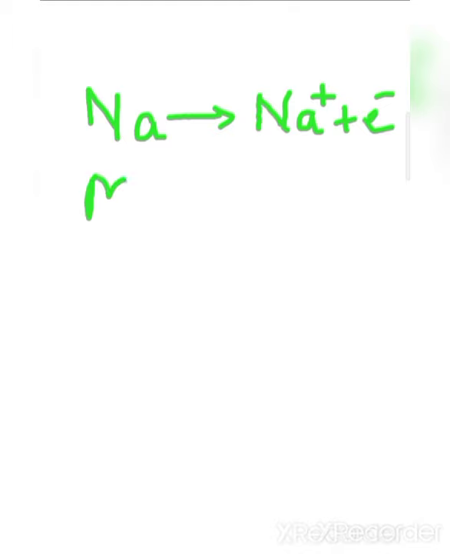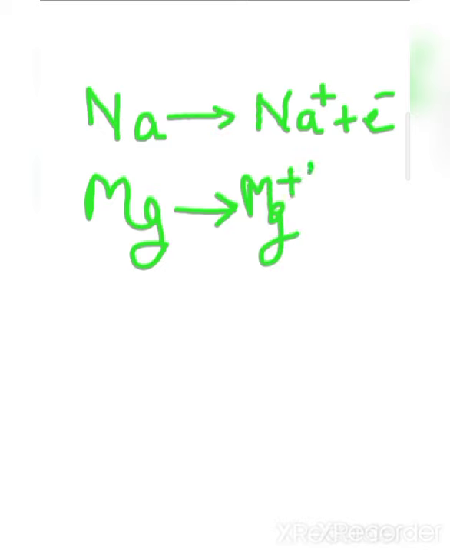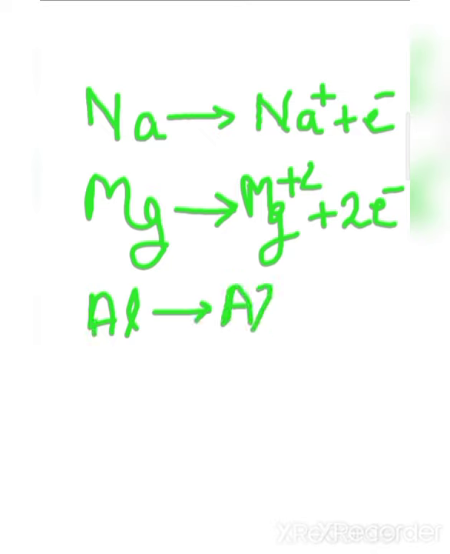Same, Mg, magnesium donates two electrons from its valence shell. It produces Mg2+ and two electrons. Aluminium is a trivalent atom. It produces Al3+ and 3 electrons.